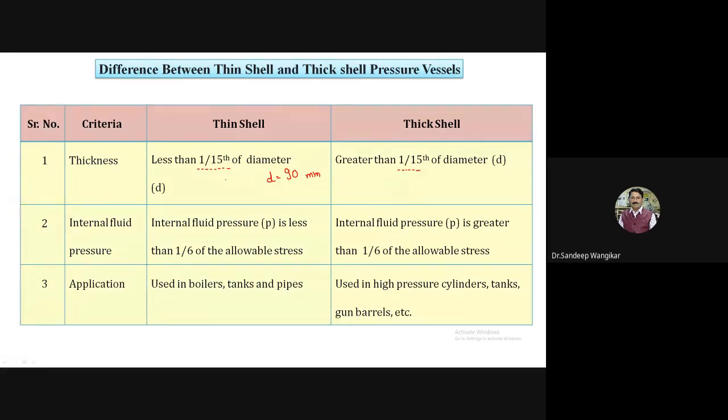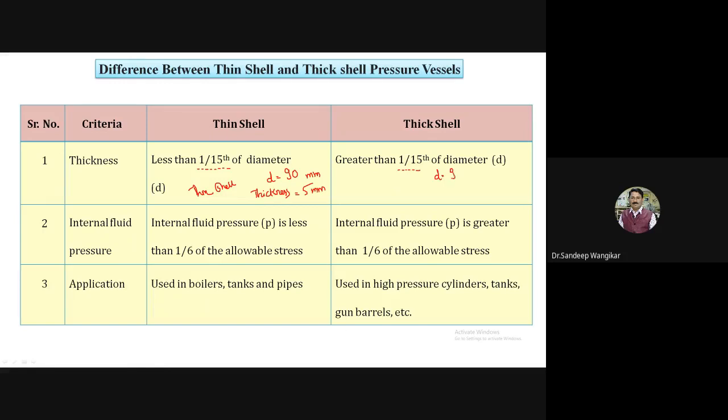So 1 by 15 into 90, 6. So if the thickness is less than 6, I will say thickness as 5 millimeters. So it is less than 6. 90 divided by 15. So I will call this a thin shell. And the same example I will take.